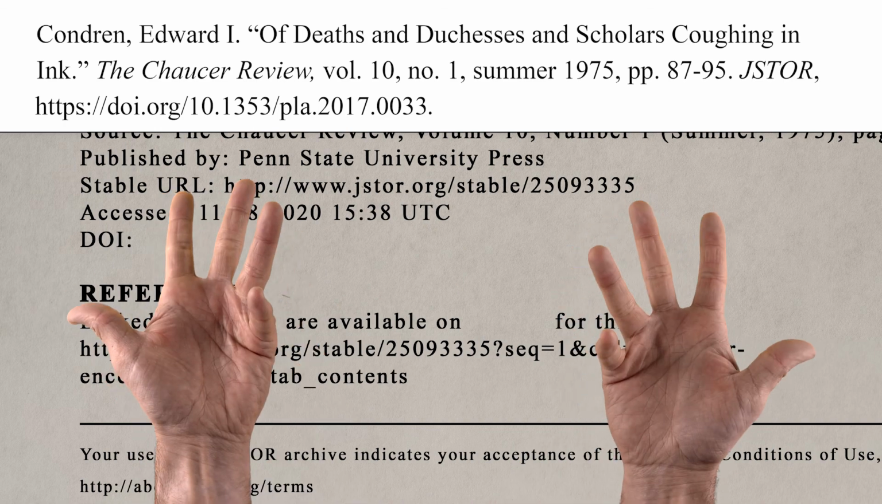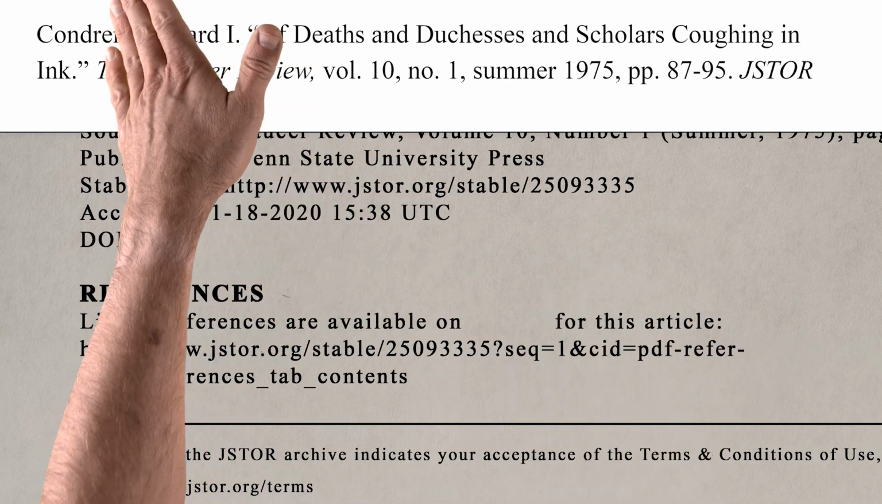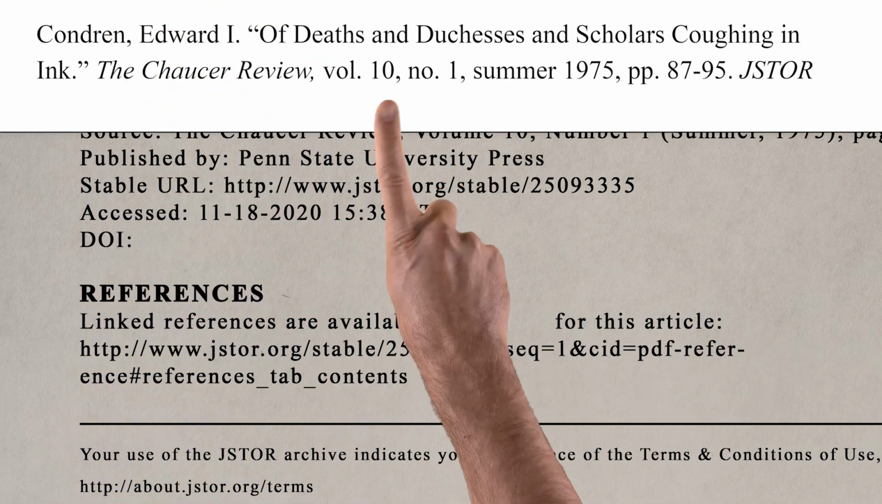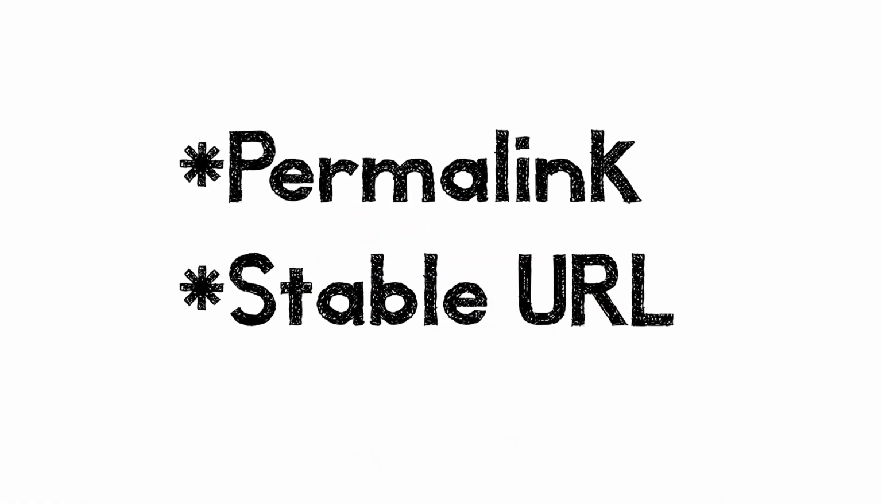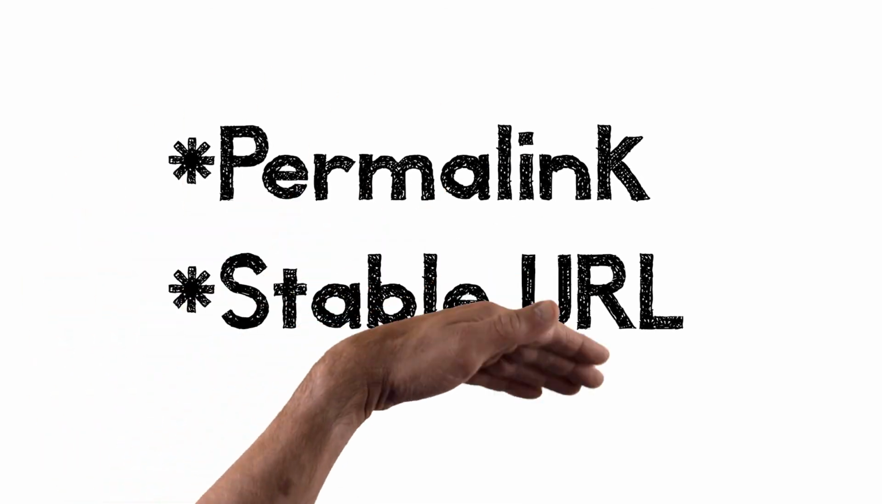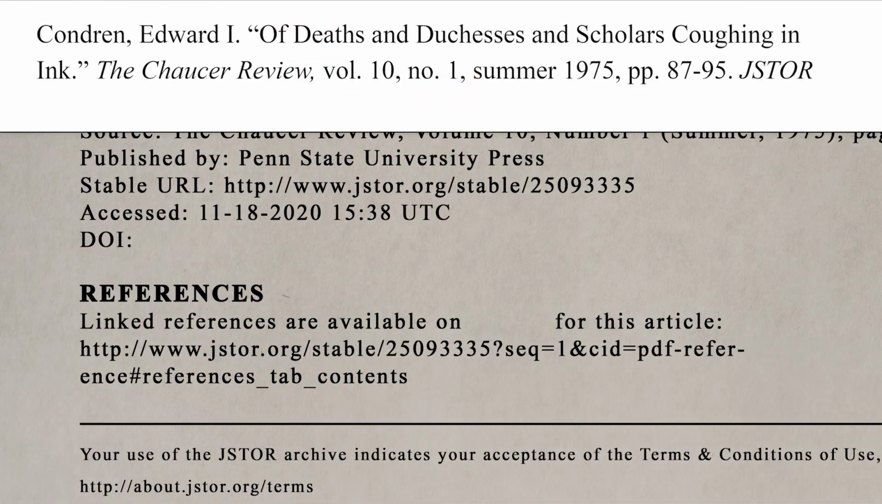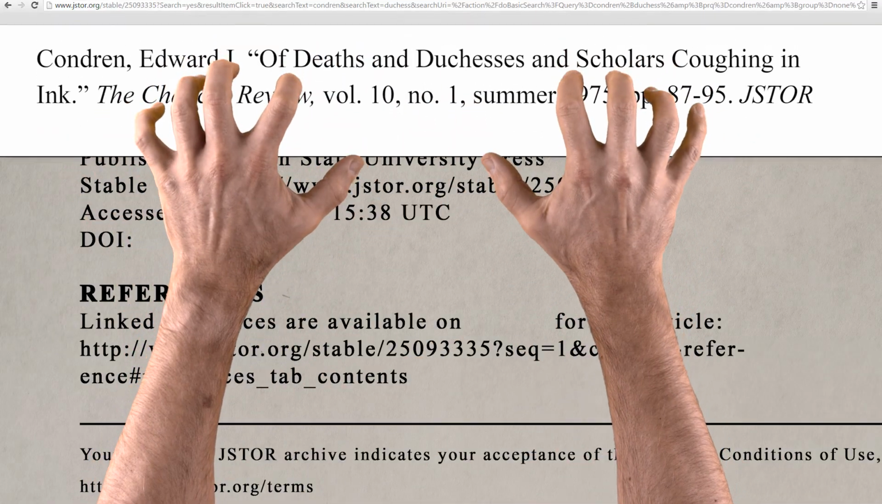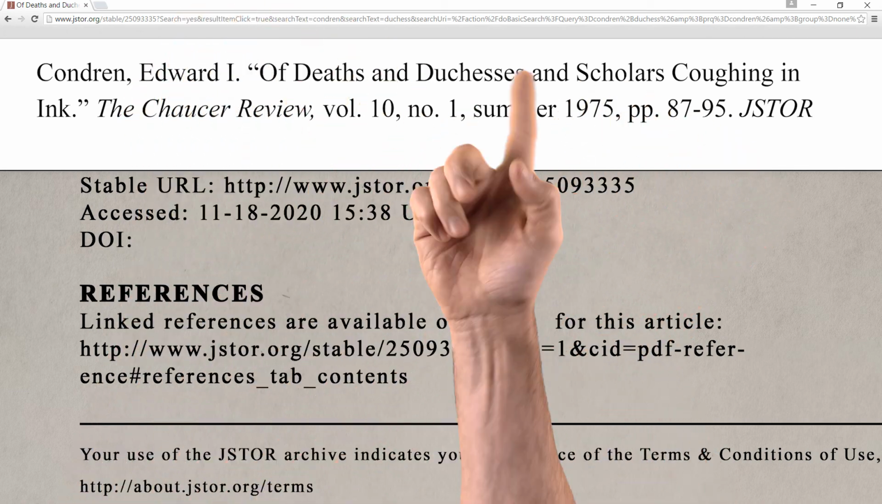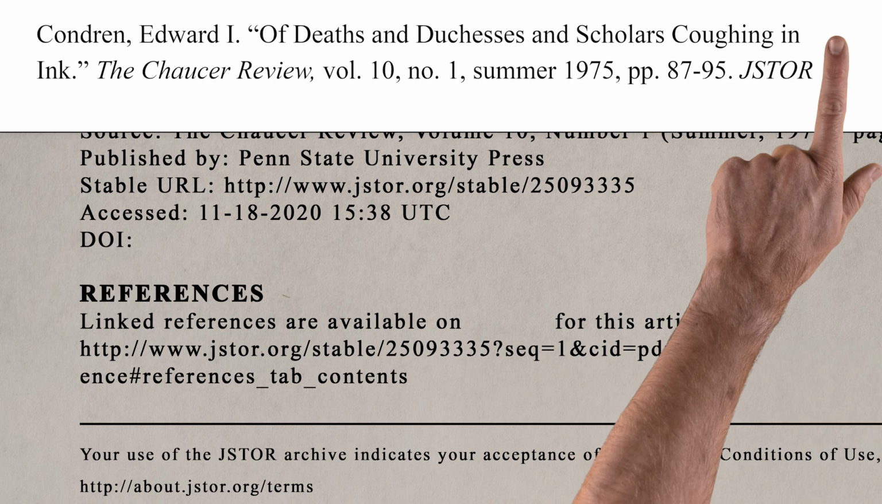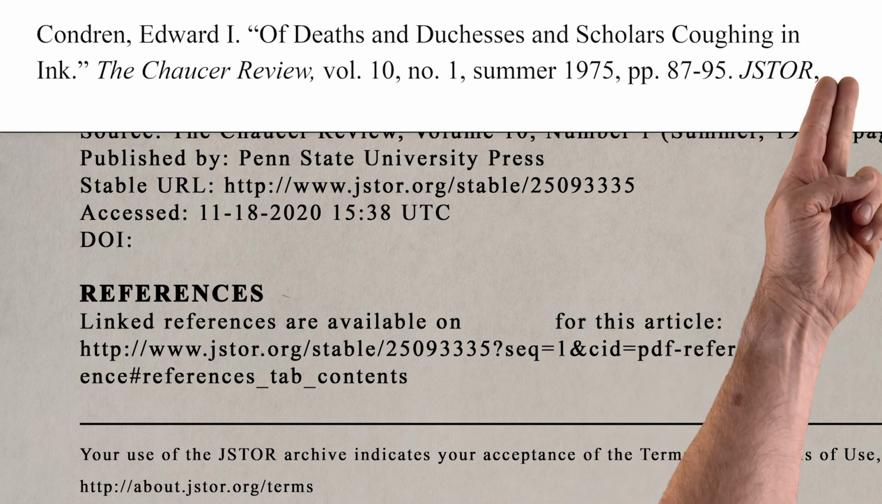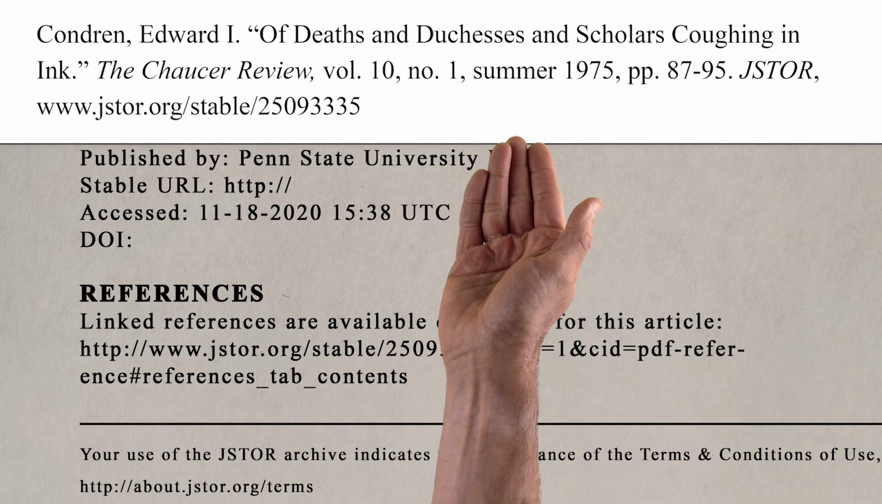If you can't find a DOI, that's okay. You just need a URL. But not any URL will do. Look for a link labeled permalink or stable URL. These are links that are guaranteed not to change, and they're usually way shorter and less hideous than the link you'll find in the address bar of your browser. Put a comma after the database title, a space, and then the URL.